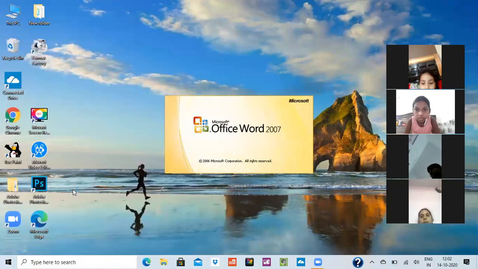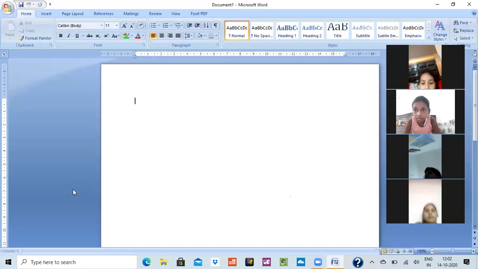This is the way I am telling you again to open Word. First of all, click on the start button. After clicking on the start button, you have to go on Microsoft Office. And after Microsoft Office, you have to click on Microsoft Word. Whenever you open it, the default name of the file is Document1. You have to change it if you want to save the file.